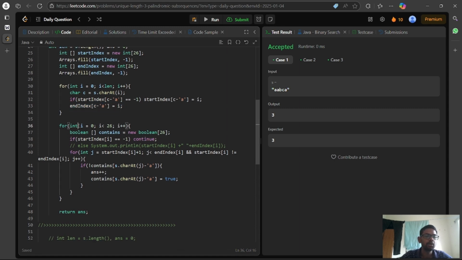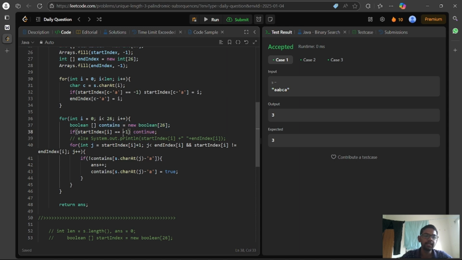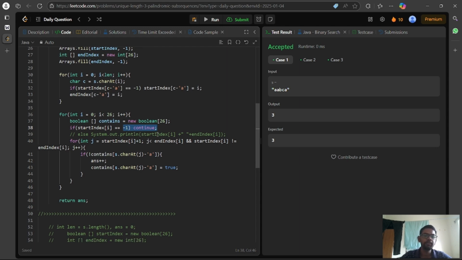Traversing all 26 characters, we initiate a boolean array to check whether a character has occurred previously or not. If the start index is -1, it means there is no occurrence of that character in this complete string. So if it is -1, we go back to the start of the loop.